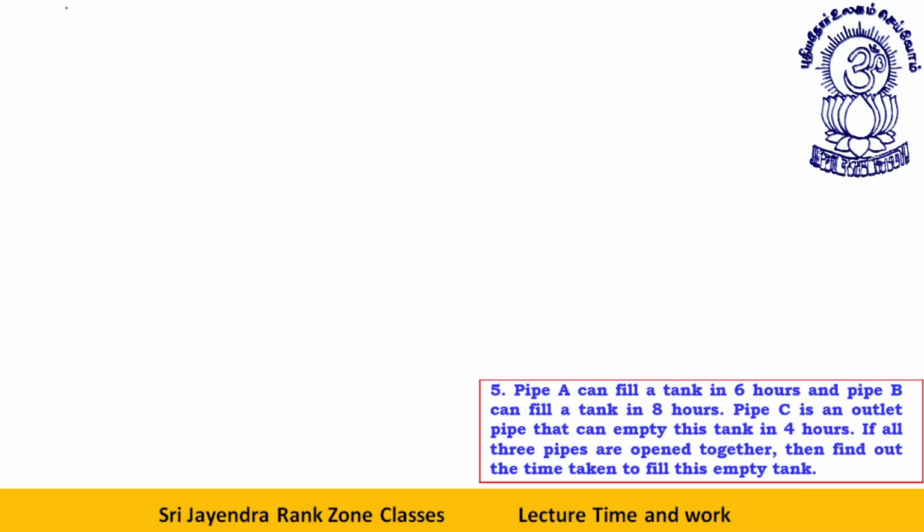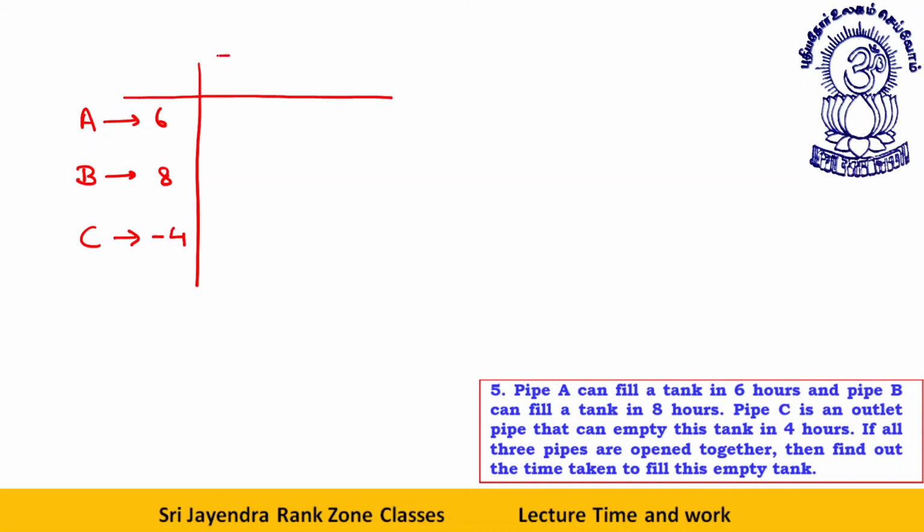Pipe A can fill a tank in 6 hours. Pipe B can fill the tank in 8 hours. Pipe C is an outlet pipe that can empty this tank in 4 hours, so I'm putting minus 4. The number which is divisible by 6, 8 and 4 is 120. So let's say the total work is 120 liters. The total capacity of the tank is 120 liters.